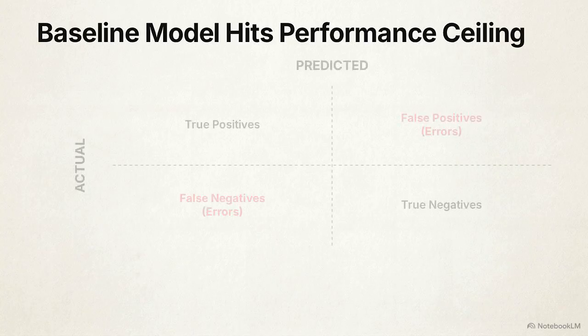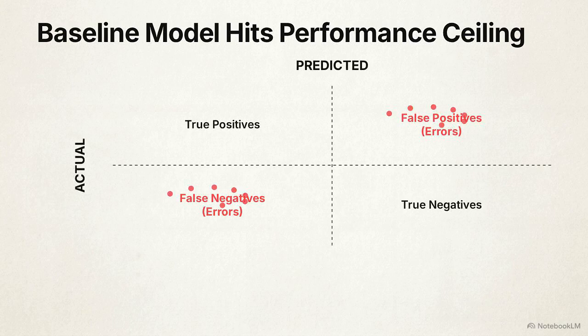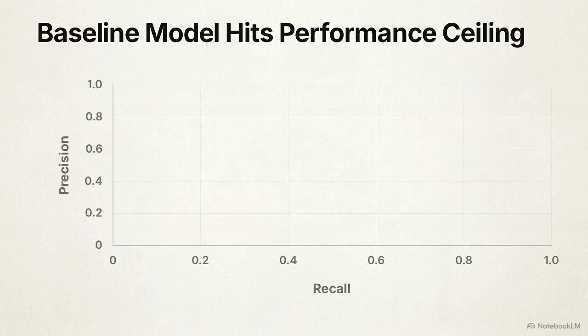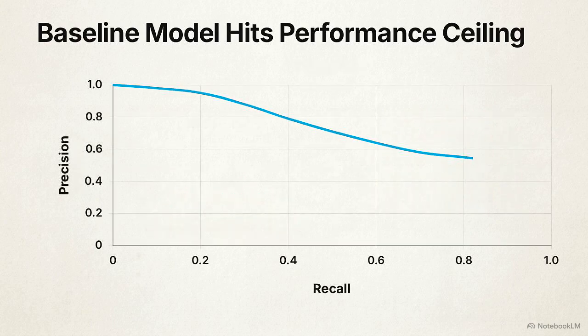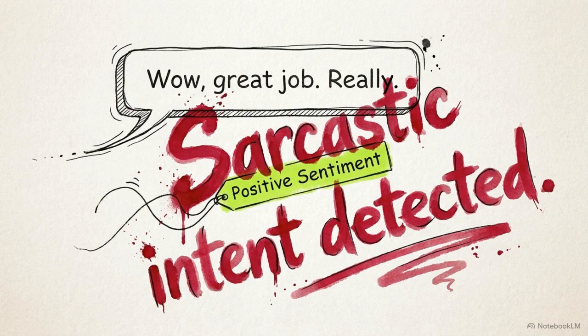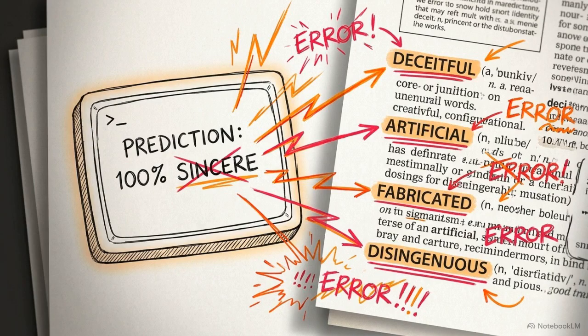This confusion matrix plots the actual versus predicted results of the baseline model, producing dense clusters of false positives and false negatives. Translating this data into a precision recall curve shows the model hitting a hard performance ceiling with an AUC PR of 0.7. Sarcasm is a subversion of sentiment across turns. It is not a localized keyword. Shallow feature extraction completely collapses when linguistic intent contradicts the literal dictionary definitions of the words being used.